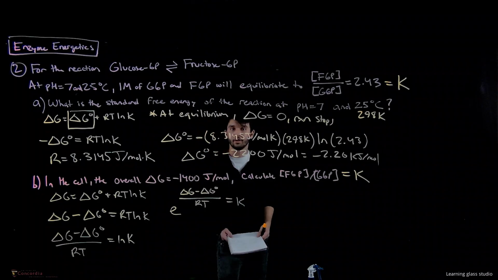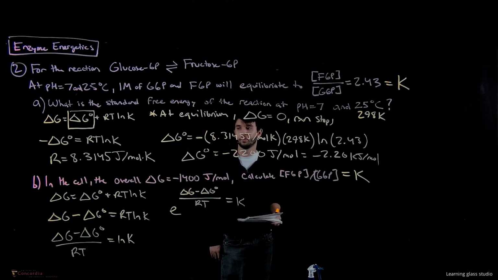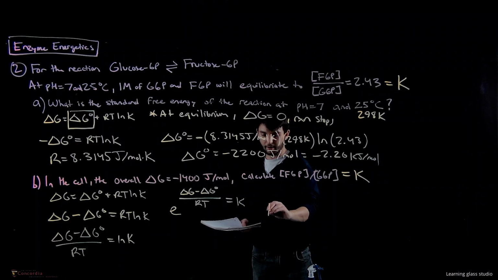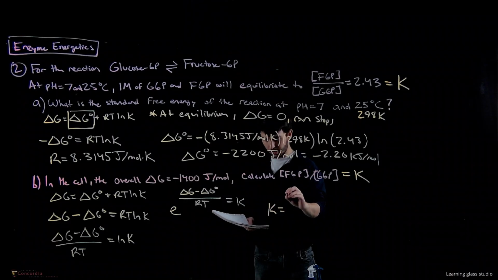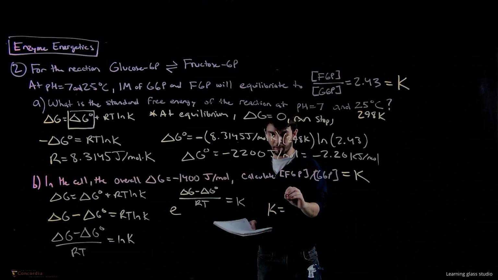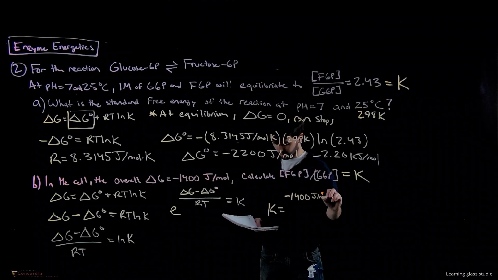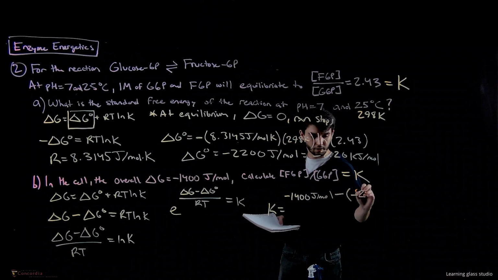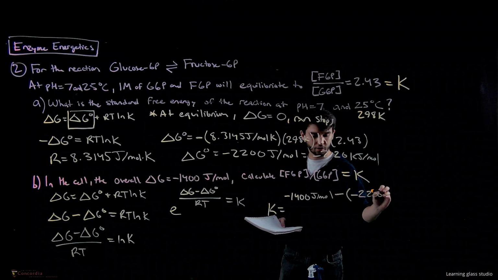So now what we can do is we can substitute in these variables. So we have delta G standard from the last one. So essentially what we get is K is equal to delta G, so that's given in this problem, minus 1,400 joules per mole. And then we subtract negative 2,200 joules per mole.